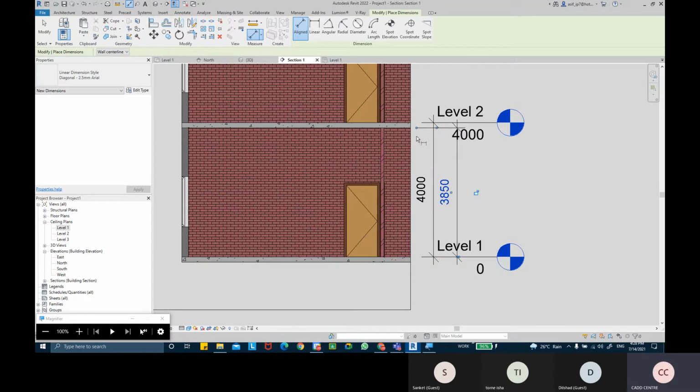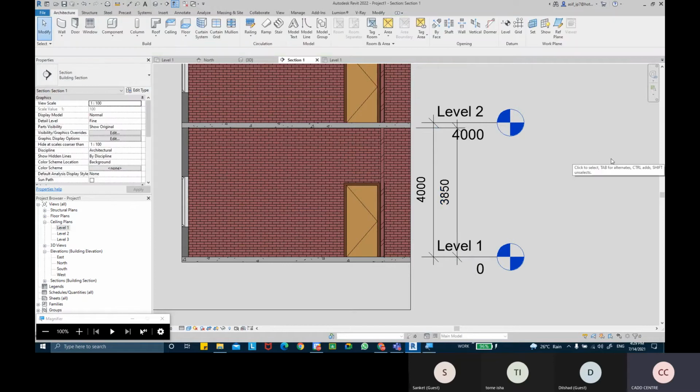So slab to slab is 4 meters, but from the slab top to the slab bottom is 3.85 meters. If I draw a ceiling, it is put at 2600, which would be from the slab top to the ceiling bottom.